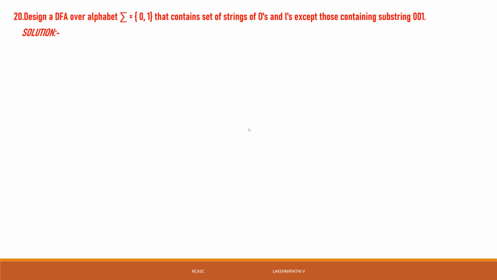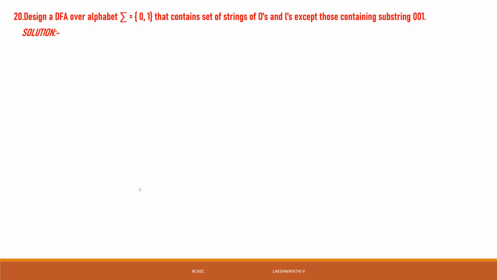This machine accepts only strings that do not have 001 as a substring. If 001 is present, the machine does not accept. If 001 is not there in the substring anywhere in the string, then the machine will accept.